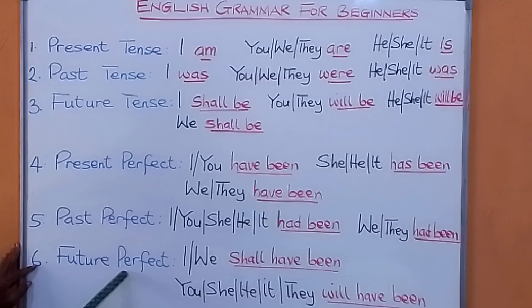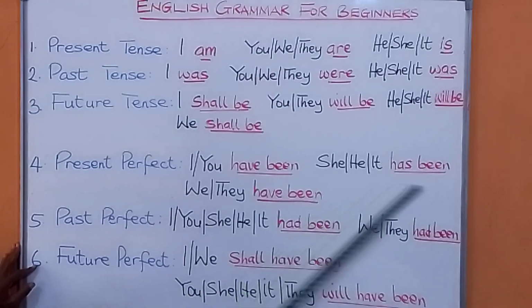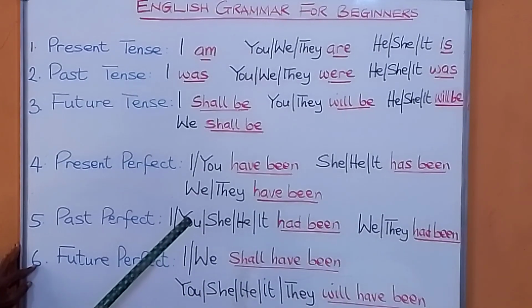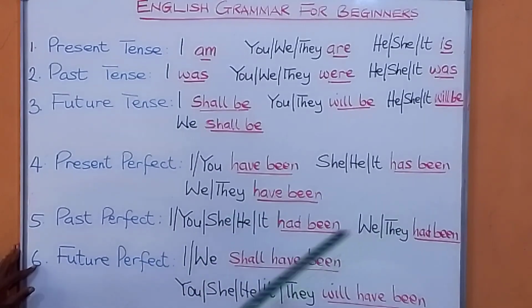Now come to the future perfect. If it's I or we, you say shall have been. I shall have been there by tomorrow. By Monday morning, we shall have been there. In the next 5 years, we shall have been in Dubai. We shall have been in Biafra land. I shall have been in Johannesburg.